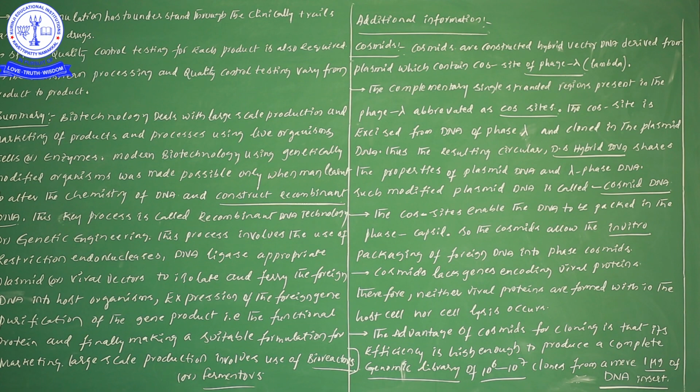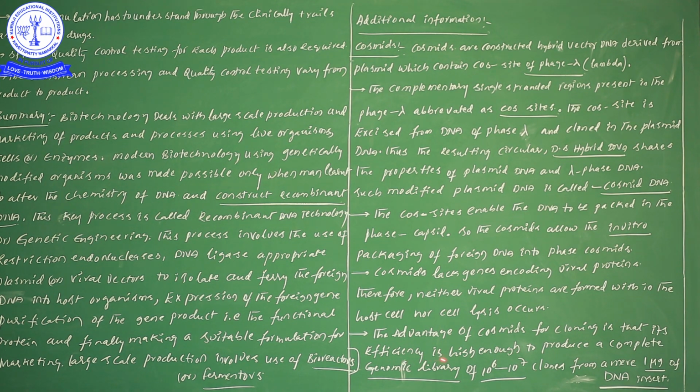Now the advantage of cosmids for cloning is that their efficiency is high. So one more time, what is the advantage of cosmids for cloning? The advantage of cosmids for cloning is that efficiency is high. If you use these cosmids, then with low risk, efficiency will be high enough.